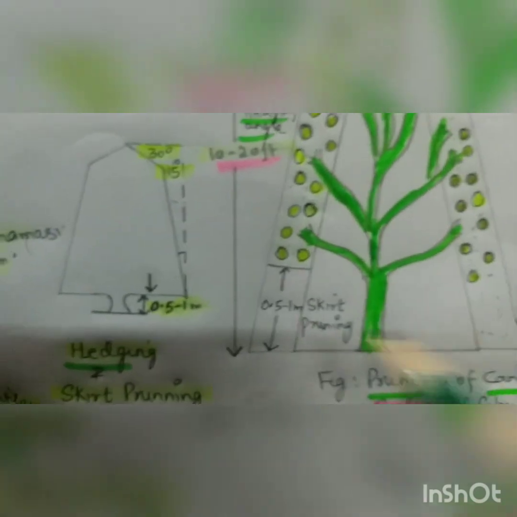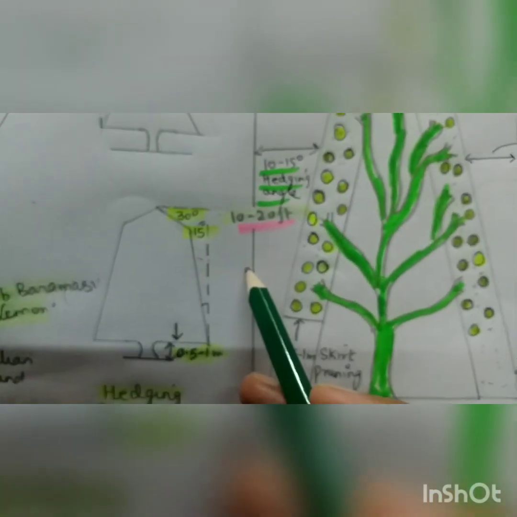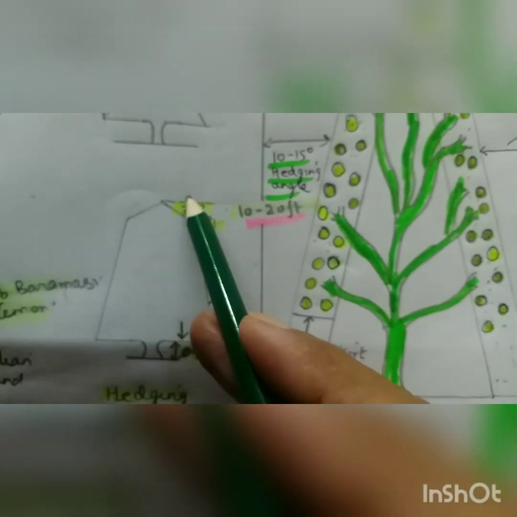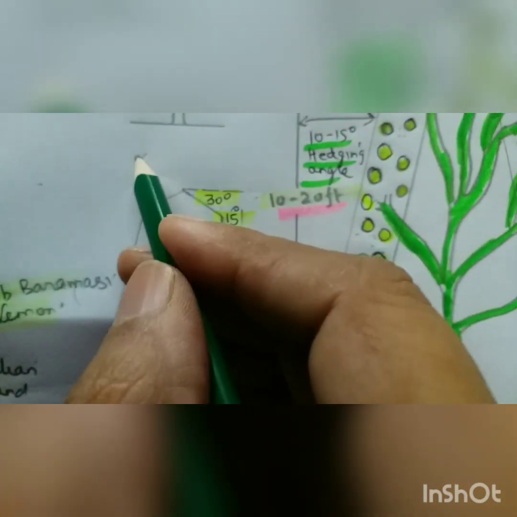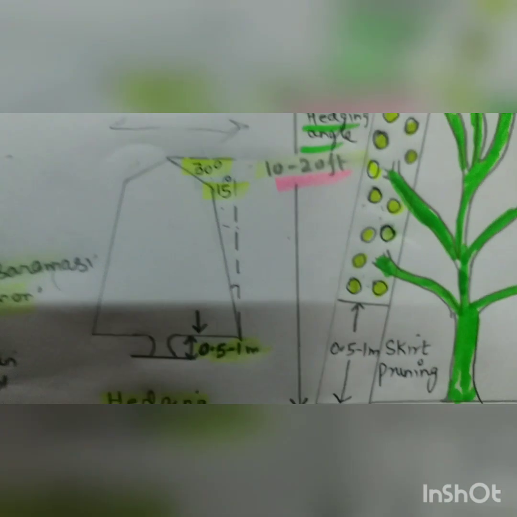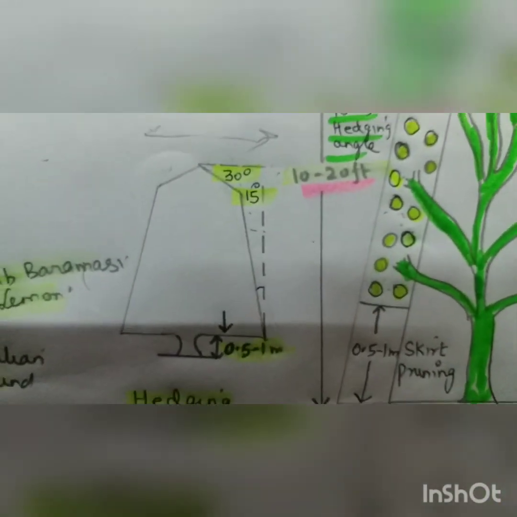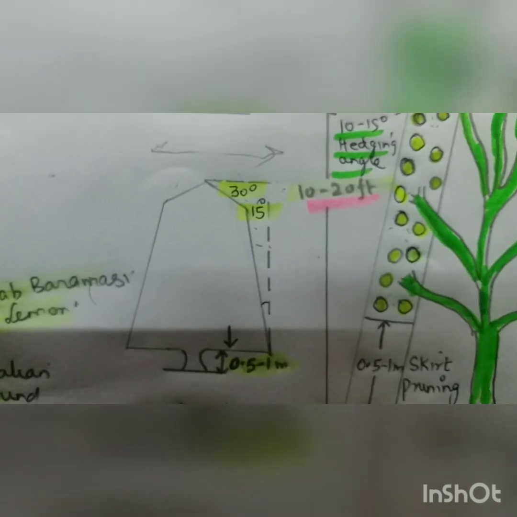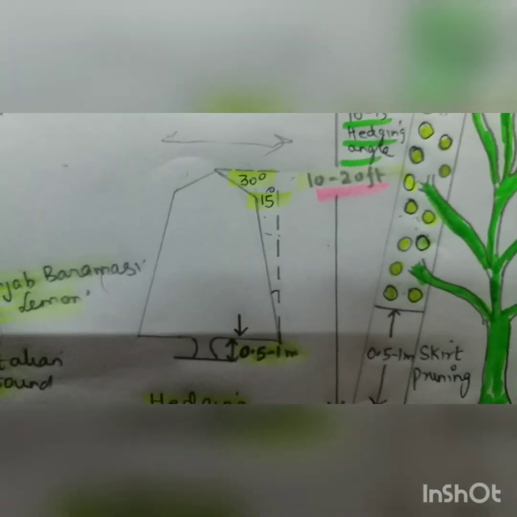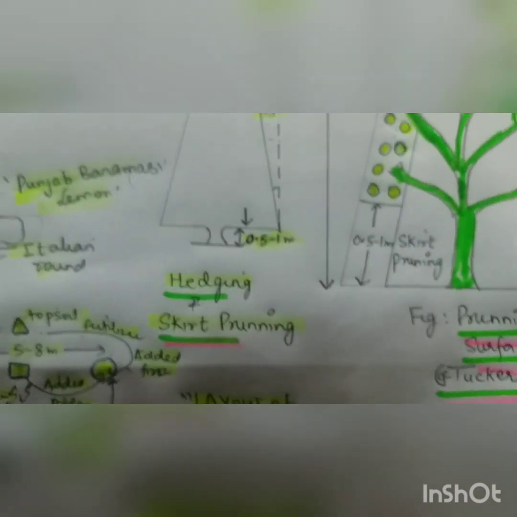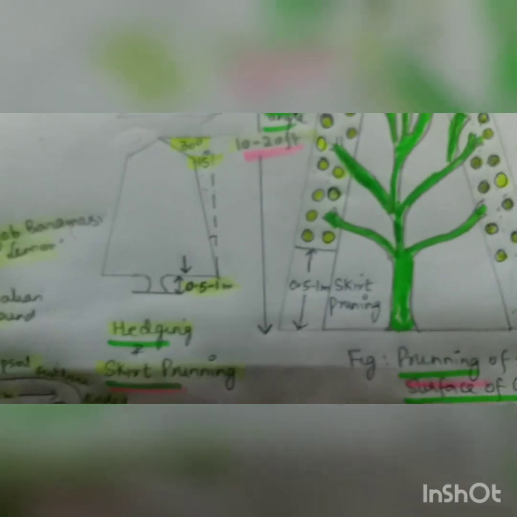So this hedging is done at approximately 15 to 30 degrees, and it results in a middle. This middle is approximately 7 to 8 feet, and it results in higher yield. And I already told you, it is accessible to pickers on the ground without injuring them. So this is the hedging, and now we are coming to the pruning.